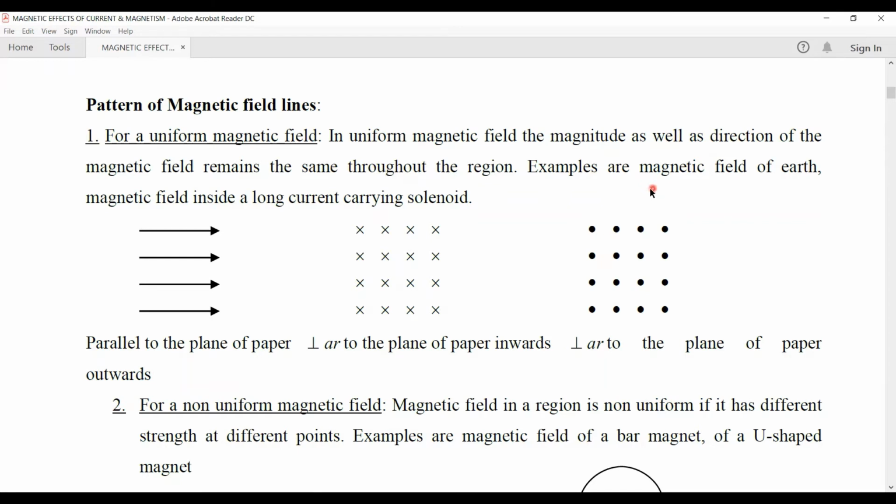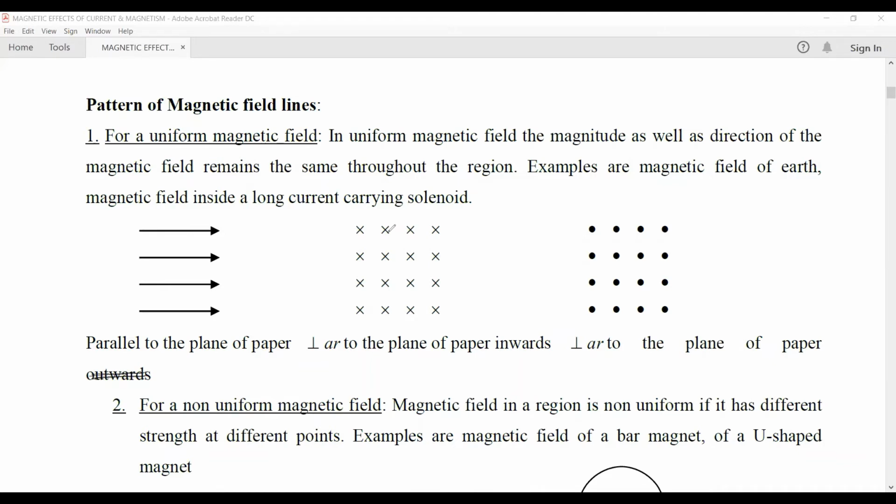An example is the magnetic field of the earth, which can be considered as a uniform magnetic field for a small region. Also, inside a long current carrying solenoid, the magnetic field is uniform. So a uniform magnetic field can be represented by parallel equidistant lines. These lines are in the plane of the paper. So here the magnetic field is parallel to the plane of the paper.